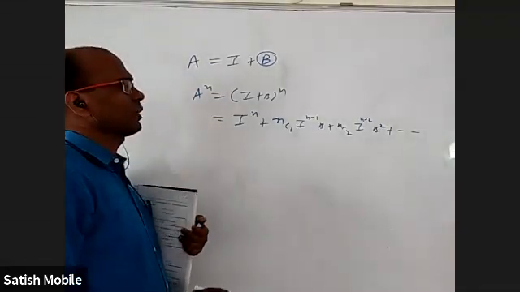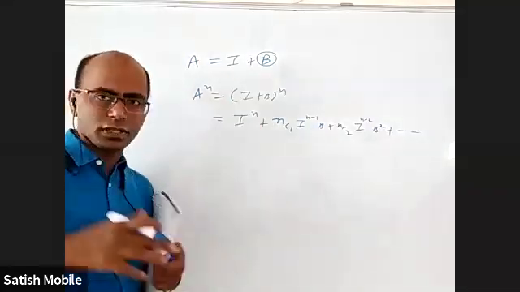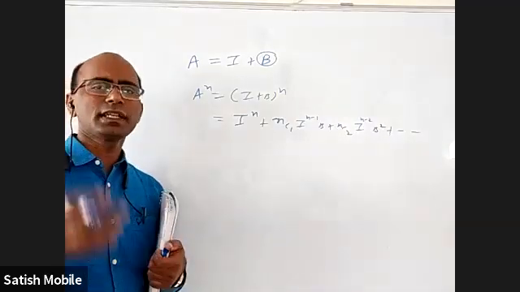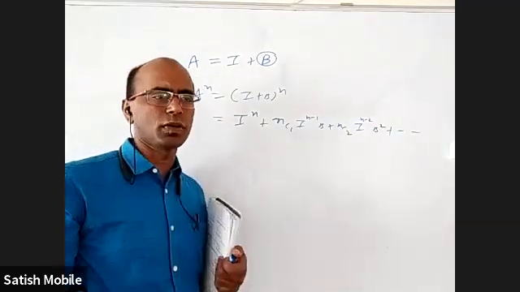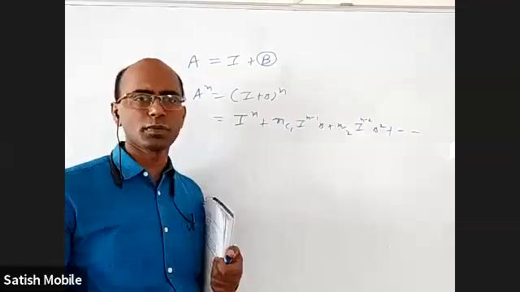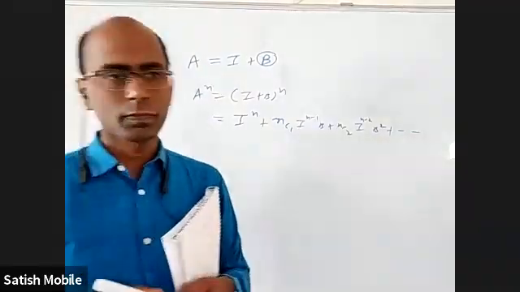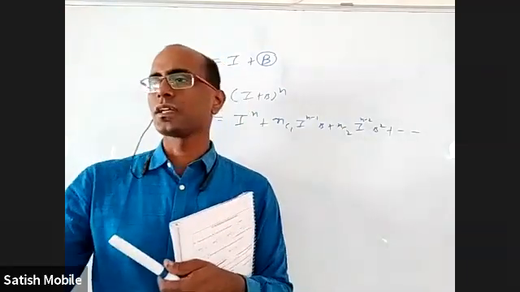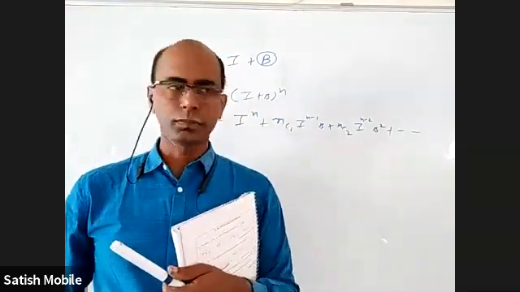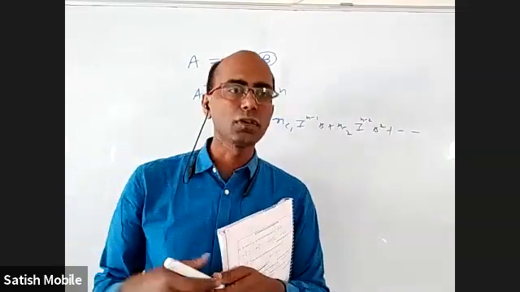Now, first of all, one may ask, can we use the binomial theorem for matrices? Generally, we use it for real numbers. Yes, anything used for real numbers, like the (a plus b) whole square formula, (a minus b) whole square, a cube plus b cube, can be used for matrices. But in matrices, there is no commutative law. AB is not necessarily equal to BA.